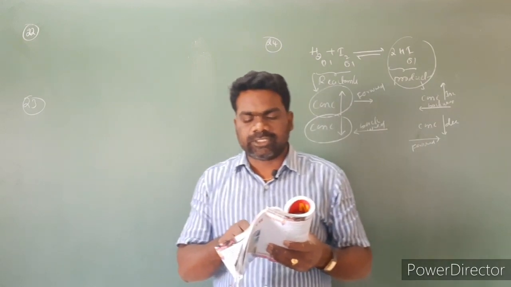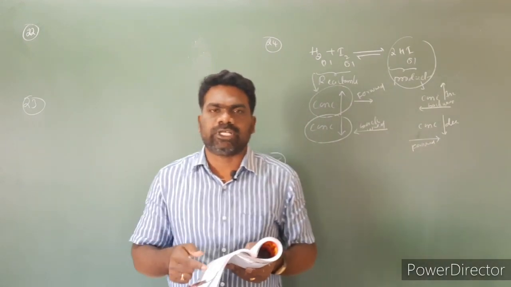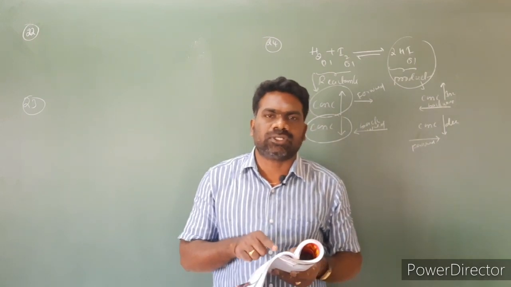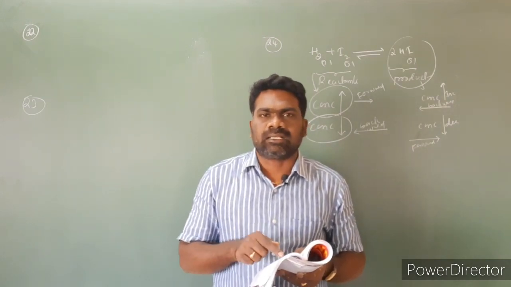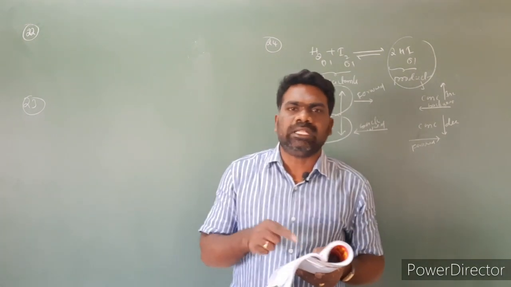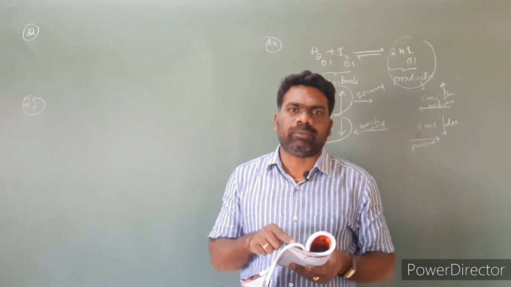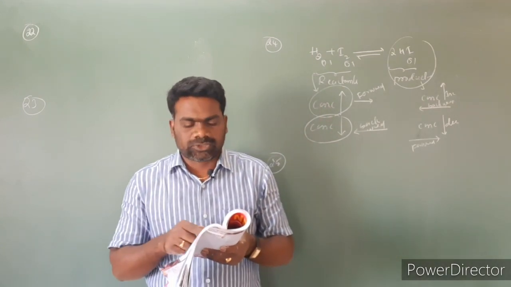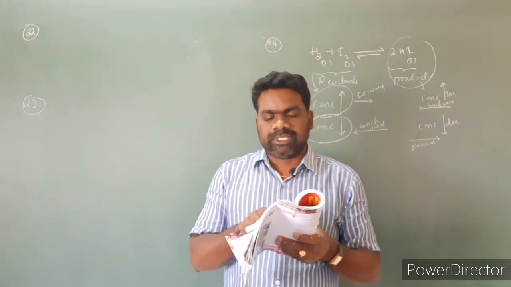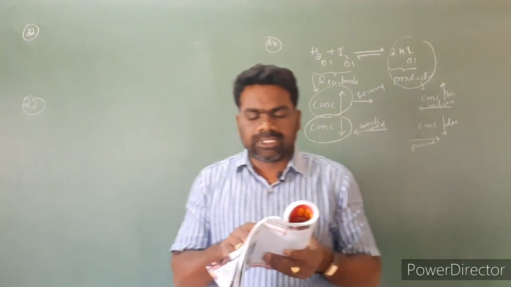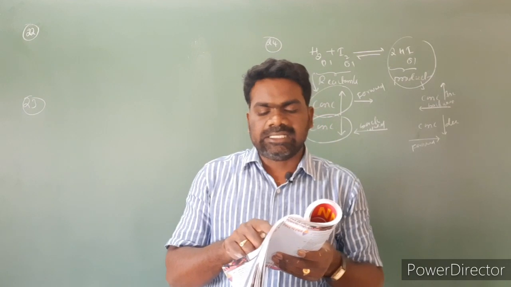When a catalyst is introduced in the reaction, the catalyst does not alter the state of equilibrium, but it speeds up the attainment of equilibrium. It makes the reaction very quick. So look at the options. First option, increase the rate of forward reaction. Second option, increase the rate of backward reaction only. Third option, equilibrium is not changed. Fourth, attains equilibrium quickly.